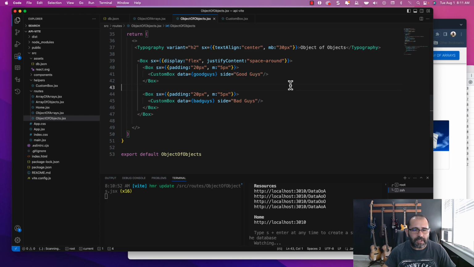Okay, all right, so that is all for the objective objects. It really wasn't that complicated, but it is odd, but it would be something that could happen. All right, and we're going to go ahead and close this, and then we're going to move on into the last call, which is going to be the array of arrays, also a weird one. All right, I'll see you then.